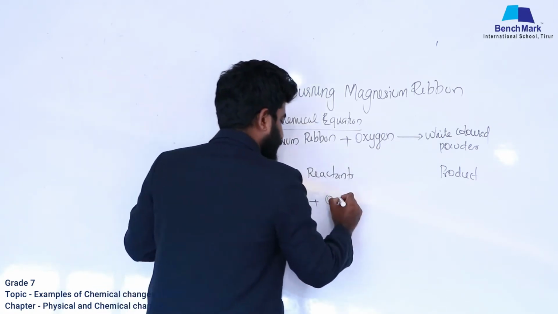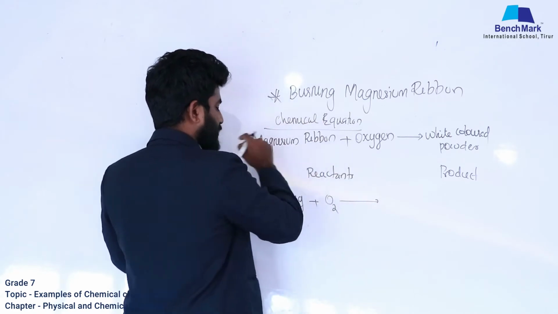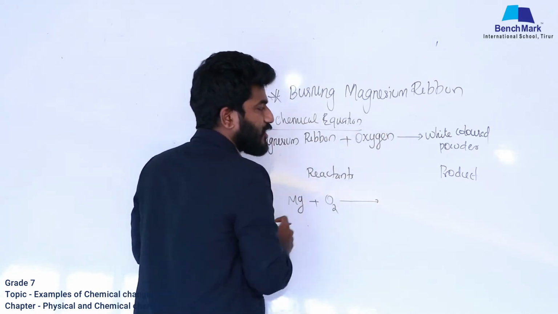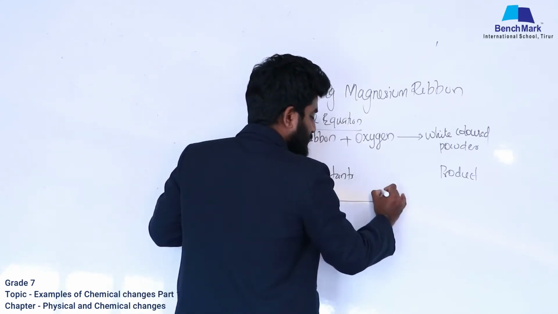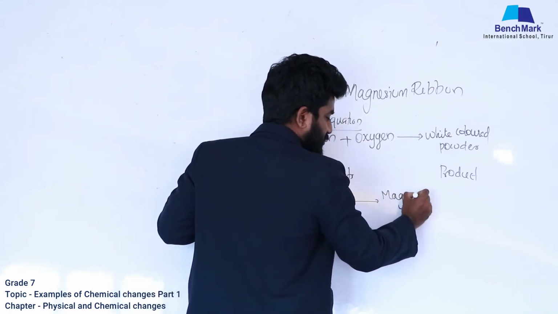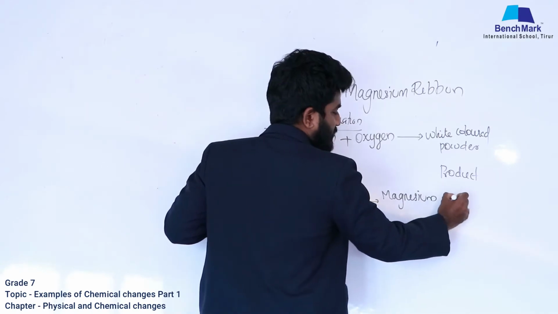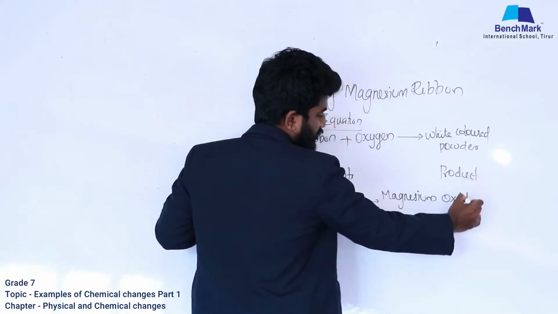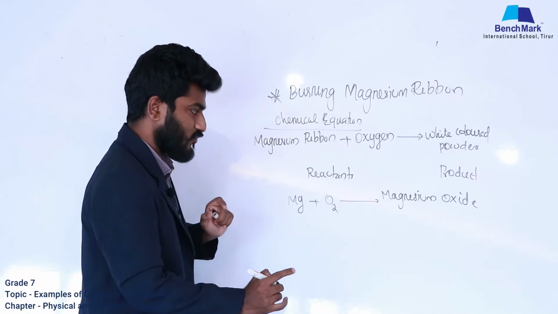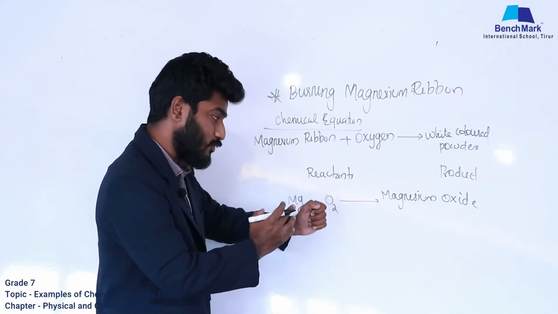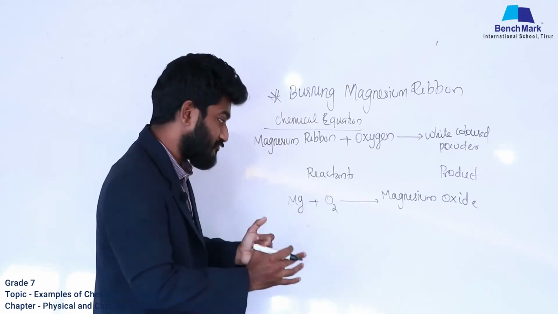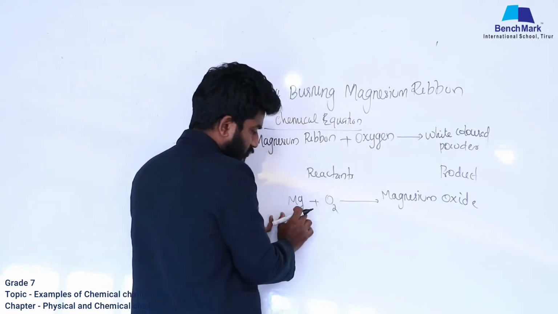And when we react both of these, oxygen and magnesium ribbon, we got a white colored powder. What is the chemical name of that white colored powder? That is magnesium oxide. Listen, one more thing you have to be careful with while writing chemical names.